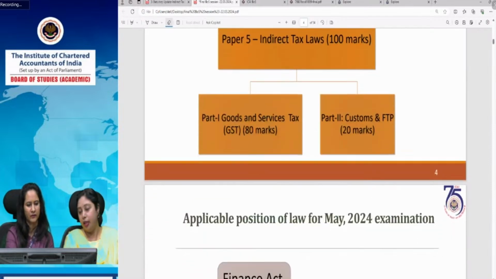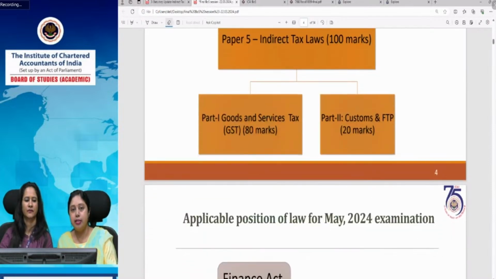Yes. In fact, in Part 1, GST, which carries now 80 marks instead of 75 marks, we have added one new chapter on e-commerce because IT provisions are these days very important for everybody to understand. So we have segregated all the concepts relating to e-commerce transactions at one place. A new chapter has been introduced.